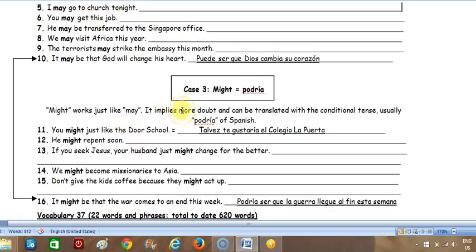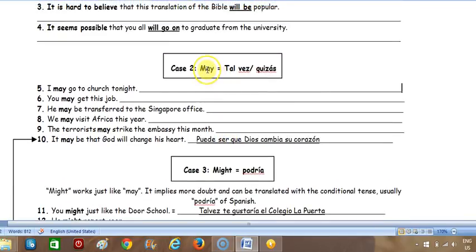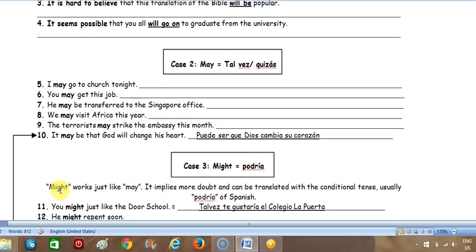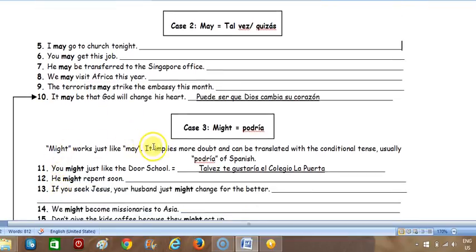Okay, so let's look at case 3. So case 3 is with might. Now might is almost the same thing as may, but it's more doubt. So instead of may being pueda, we're going to translate it podría. Okay, so it says here, might works just like may. It implies more doubt and can be translated with the conditional tense, usually podría of Spanish.